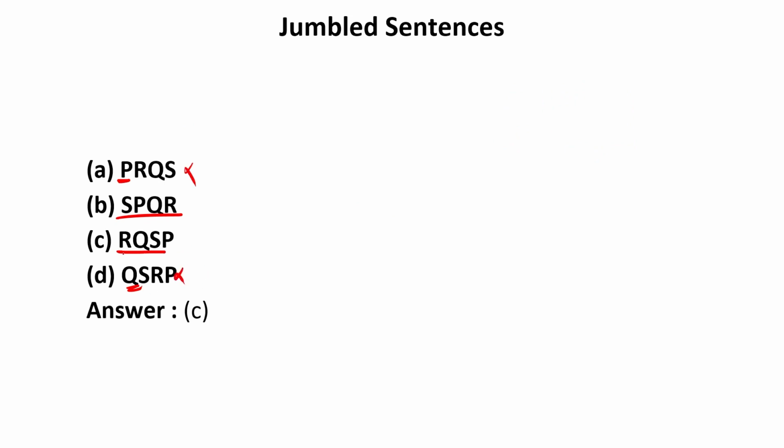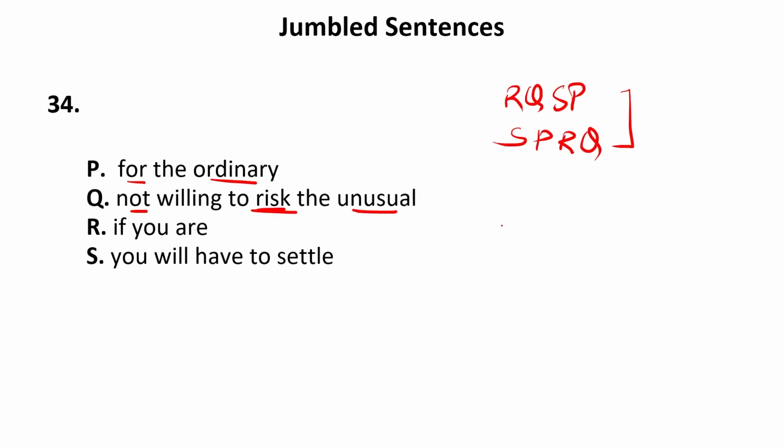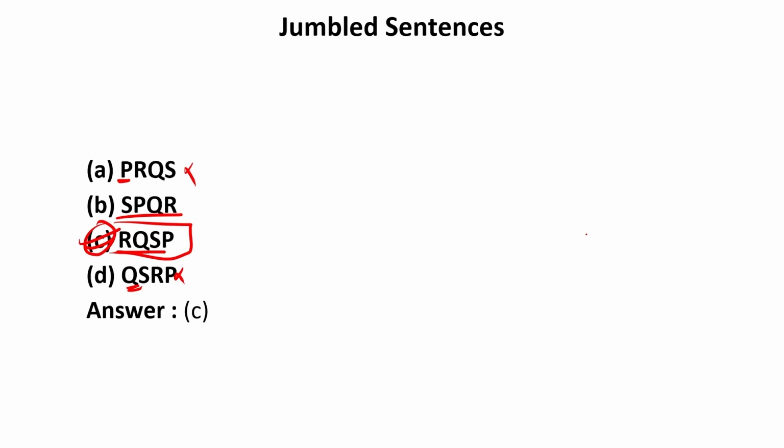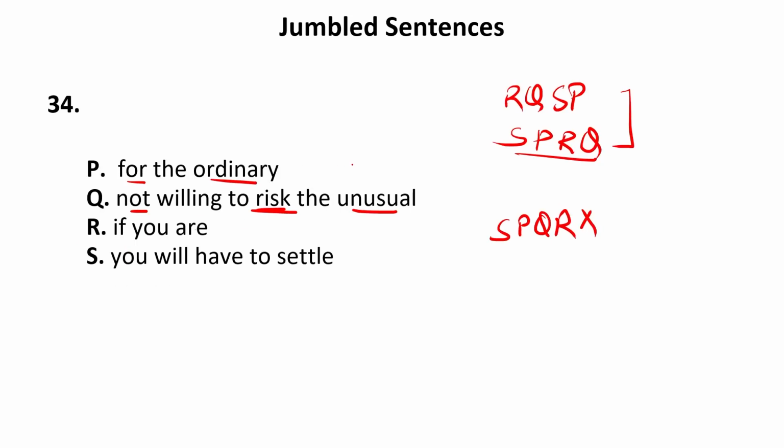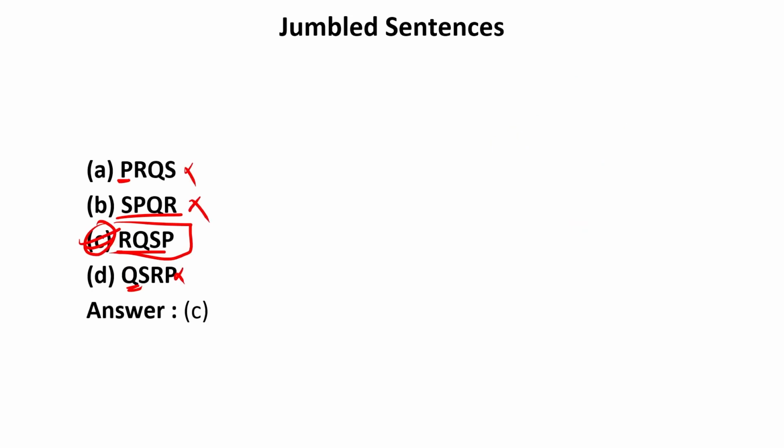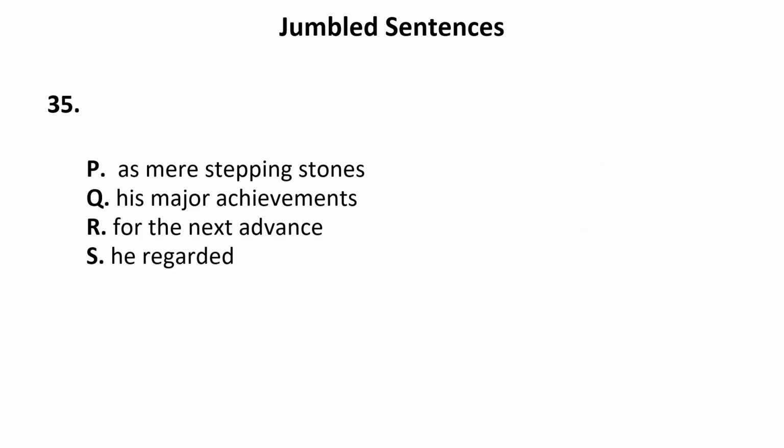Now let us see, the answer is C. That is RQSP. So this one is correct. Now let us see another option. SPQR. Now we have been given a format that is SPQR. But the format that we have made is SPRQ. So both of these do not match. So this sequence will also be incorrect. It means our correct answer will be C, which we have already done. That is RQSP. It means our answer is absolutely correct. Now let us move to the next one. As mere stepping stones, his major achievements for the next advance he regarded.